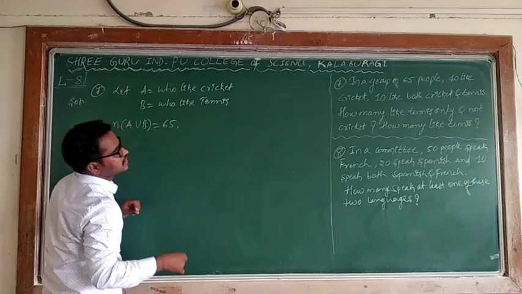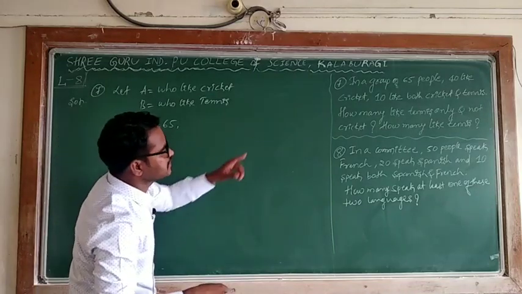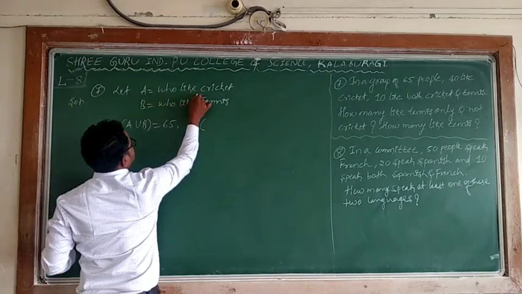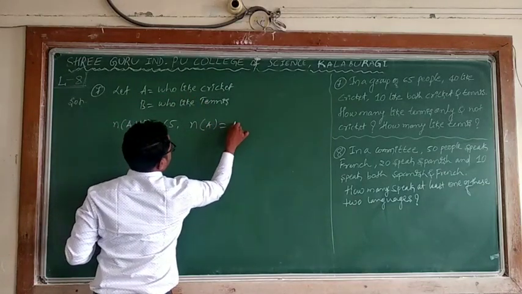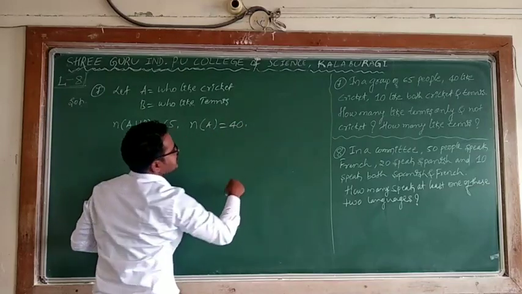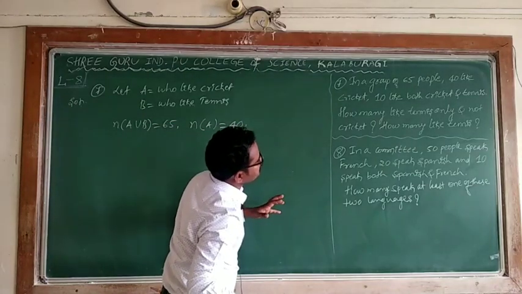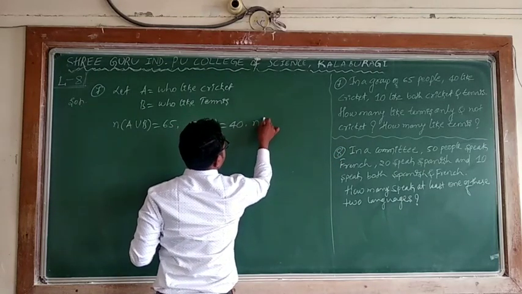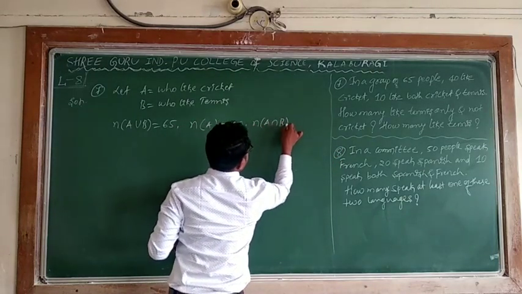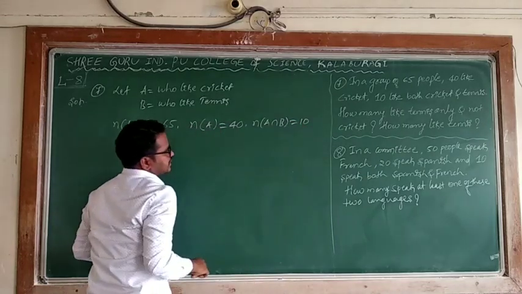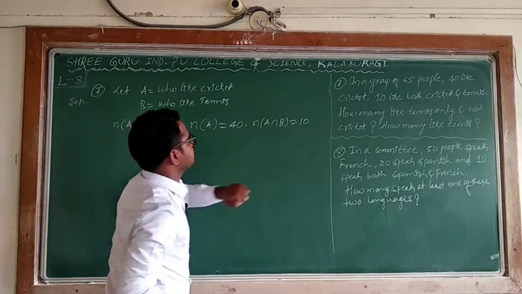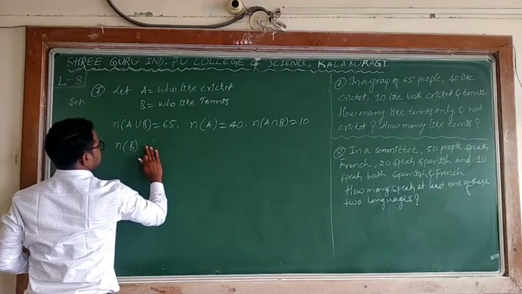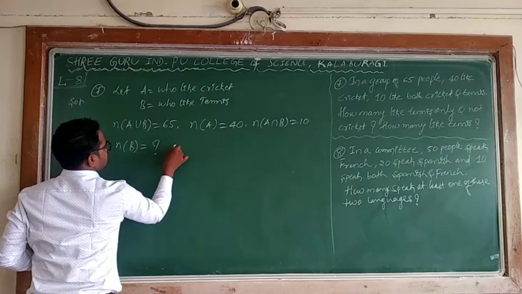N of A is 40, and N of B we don't know. 10 like both cricket and tennis means N of A intersection B is 10. And he is asking how many like tennis, means N of B is the question mark.